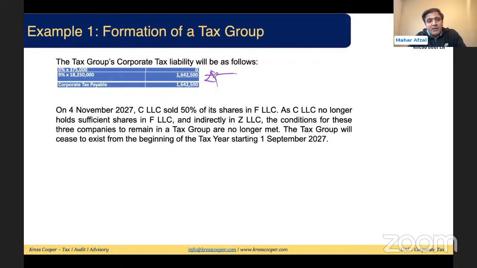On 4th of November 2027, CLLC sold 50% of its shares in FLLC. CLLC no longer holds sufficient shares in FLLC, indirectly in ZLLC. Those three conditions are no longer being met. Once these conditions are not being met, the tax group ceases to exist from the beginning of the tax period. We have already discussed, if the conditions are not being satisfied, it will be effective from the beginning of the respective tax period, and for 2027 this group will be dismantled.